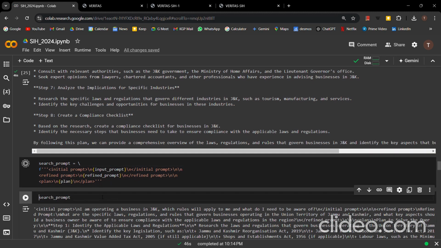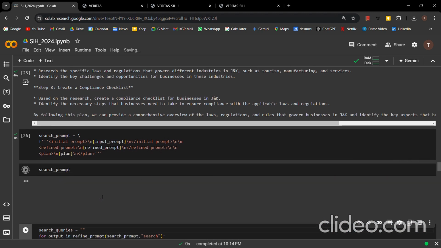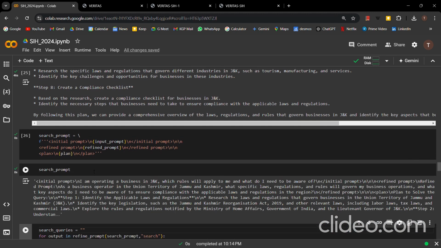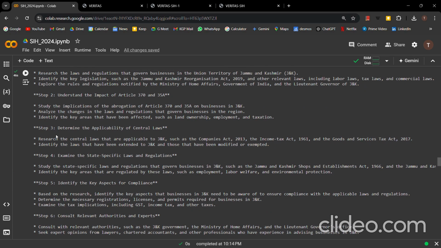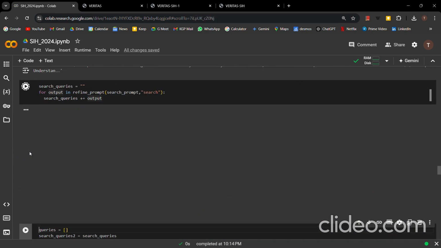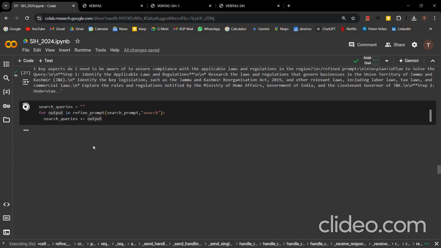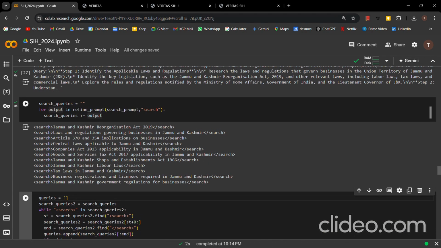Now I am generating a search prompt. This search prompt consists of the initial prompt, the refined prompt, and the plan, and will be used to generate search queries based on that. So this is our search prompt. I've just printed it over here, and now based on this plan, our search queries will be generated. I've shown earlier how it is generated in the pipeline. So I'm just running this. Now you'll see that search queries are being generated. Yes, these are the search queries which are generated.